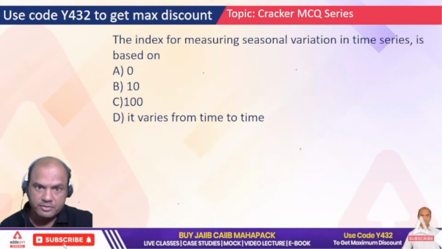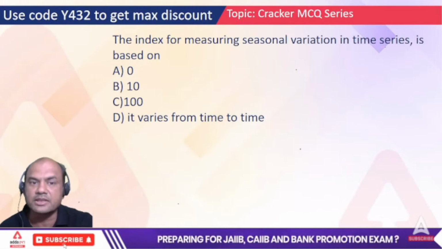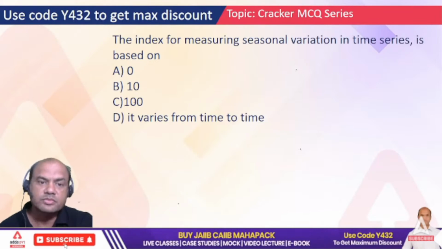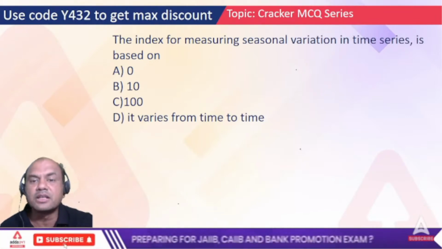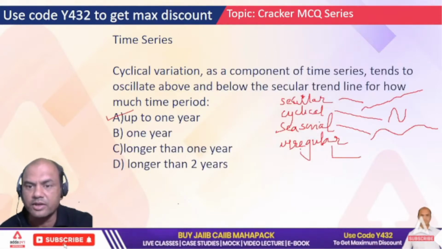The index for measuring seasonal variation in time series is based on 0, 10, 100 and it varies from time to time. See here, seasonal variation. What did I tell you?